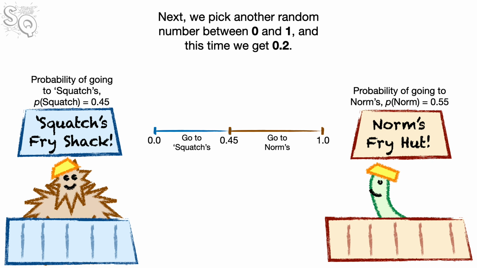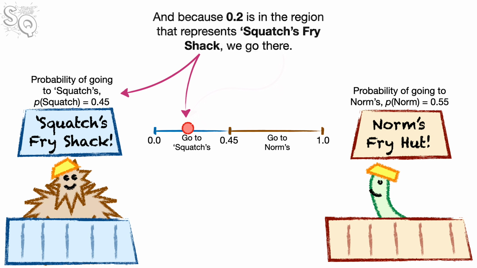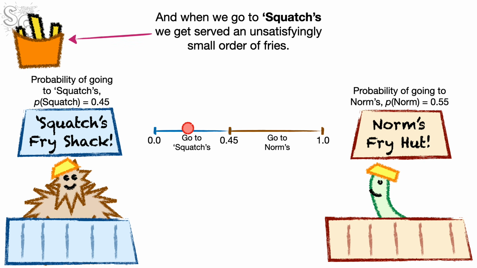Next, we pick another random number between 0 and 1, and this time we get 0.2. And because 0.2 is in the region that represents Squatch's Fry Shack, we'll go there. And when we go to Squatch's, we get served an unsatisfyingly small order of fries.